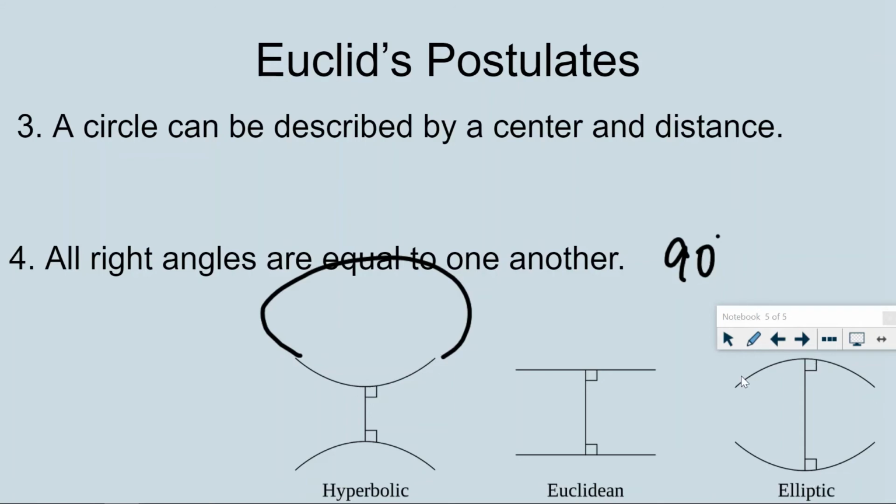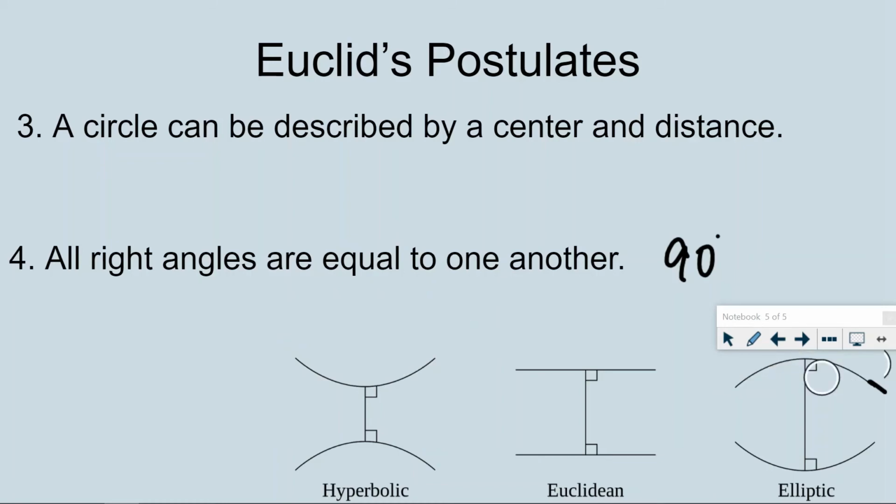Same thing with elliptical. So this is like on the surface of a globe. This is within the surface of a globe. That's what elliptical geometry is really talking about. If you're inside of a ball, the angle starts bending back towards, let's say, less than 90 degrees, although it actually is still a 90-degree angle. There is still a right angle here in elliptical geometry. So when you go across branches of geometry, not all right angles are equal to each other.